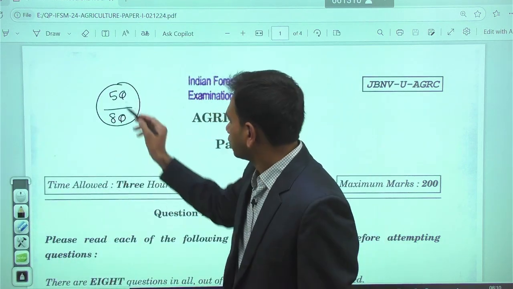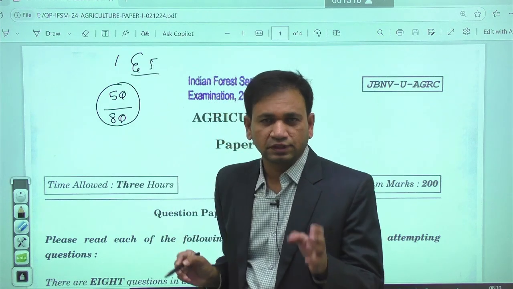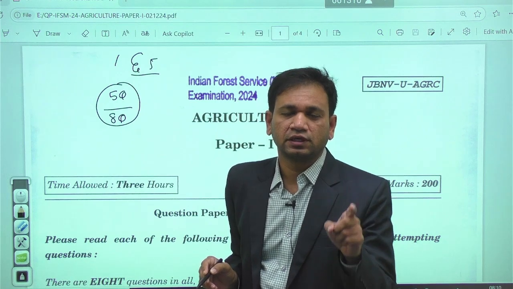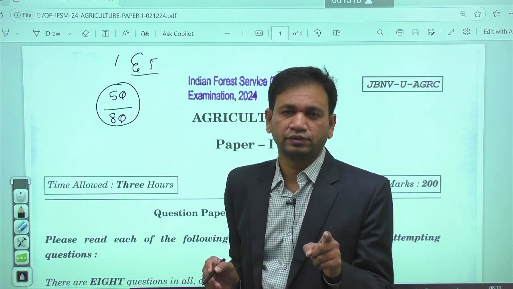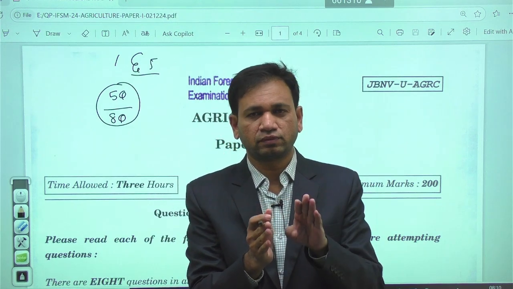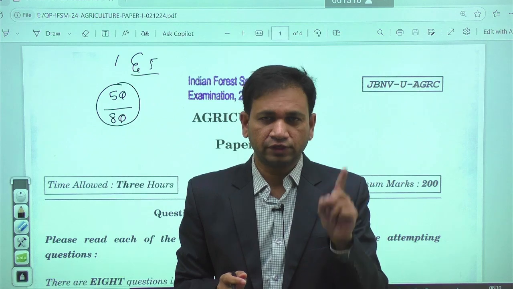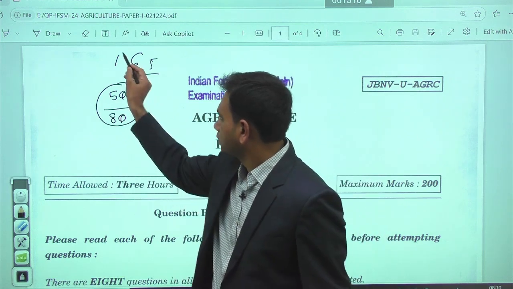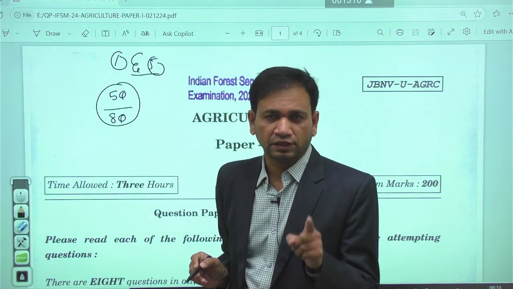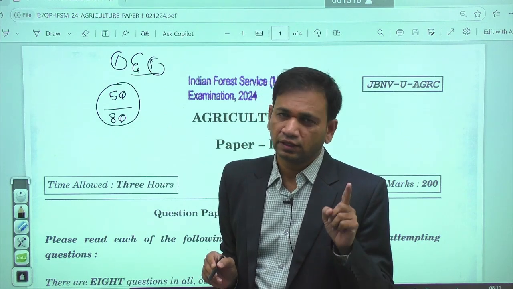That means question numbers 1 and 5 are compulsory in nature, and for the remaining 3 questions we need to choose either from section A or section B. So I'm repeating once again, there are 8 questions in every paper, either paper 1 or paper 2. Out of the 8 we attempt 5. Among the 5, questions 1 and 5 are mandatory, and the remaining 3 we choose from section A or section B, right?